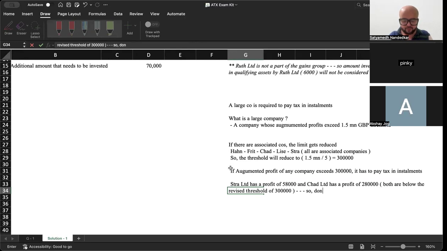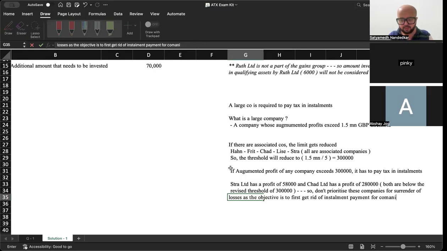So don't prioritize these companies for surrender of losses, as the objective is to first get rid of installment payments for companies.